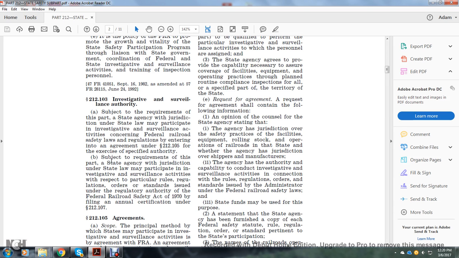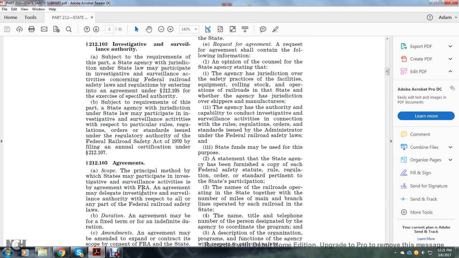Subject to the requirements of this part, a state agency having jurisdiction under state law may participate in investigation and surveillance activities with respect to particular rules, regulations, orders, and standards issued under the regulatory authority of the Federal Railroad Safety Act of 1970 by the filing of the annual certification under section 212-107.